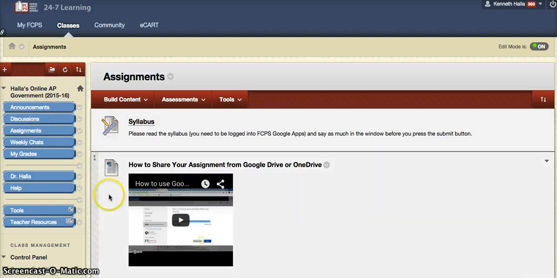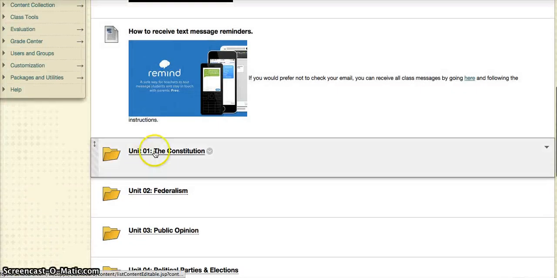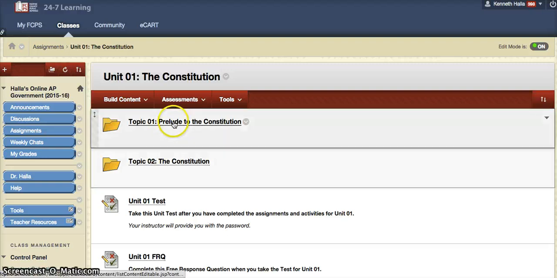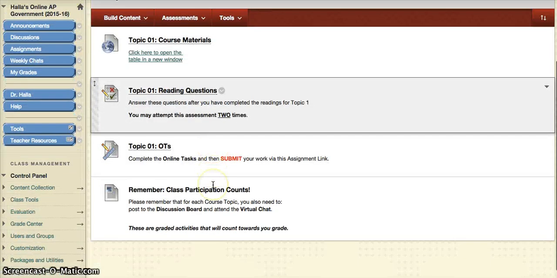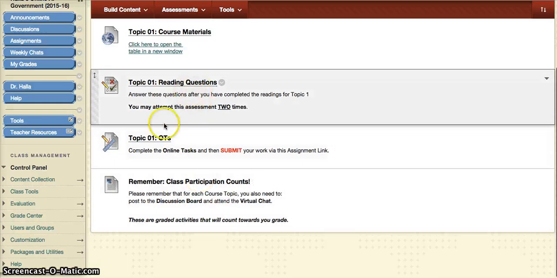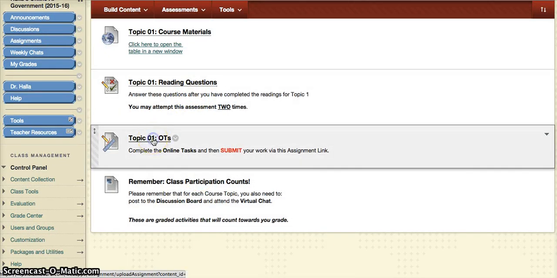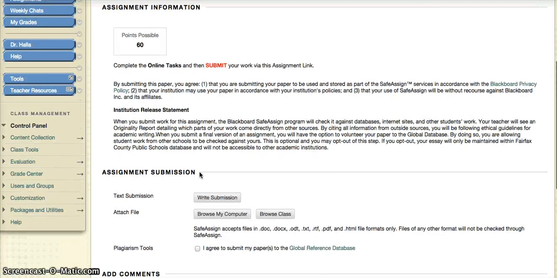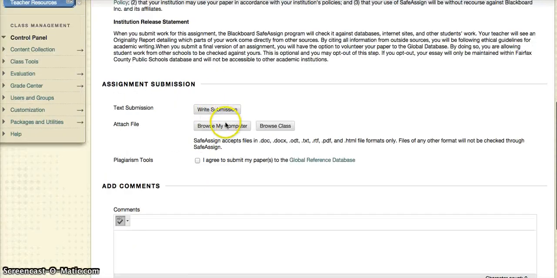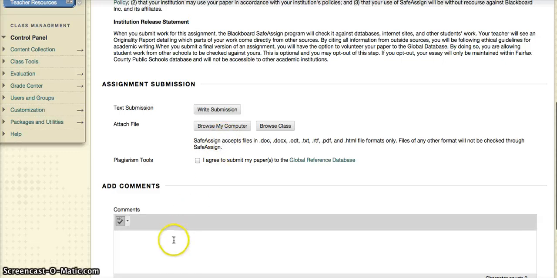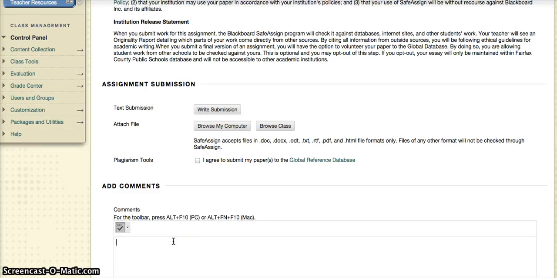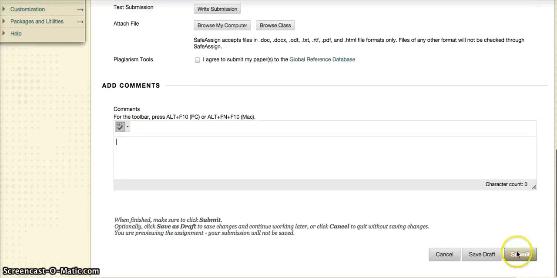To turn it in, we go back to our assignments tab, in this case the Constitution, and you're going to put both assignments by clicking here. And you would browse your computer to find it. If you are using Google Apps, you're going to have to obviously share it with me. If you're using your own Google Drive, then just make it available to anybody. Same if you're using OneDrive, and put the link or links in there, and then go to the bottom and push submit.